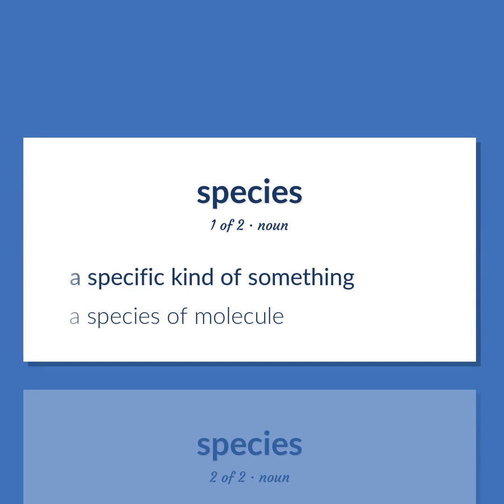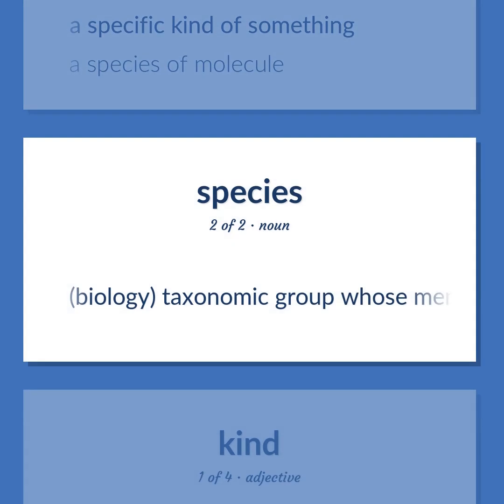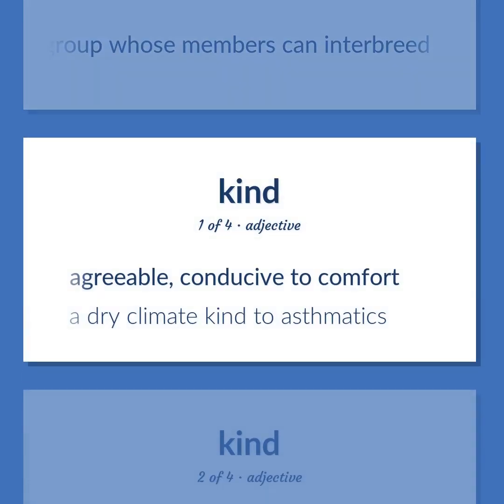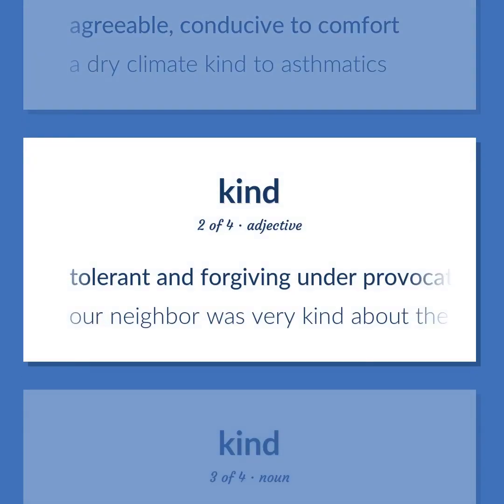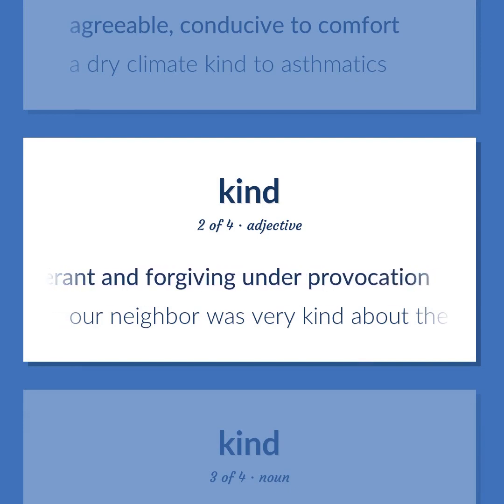A specific kind of something. A species of molecule. Biology, taxonomic group whose members can interbreed. Agreeable, conducive to comfort. A dry climate kind to asthmatics. Tolerant and forgiving under provocation. Our neighbor was very kind about the window our son broke.